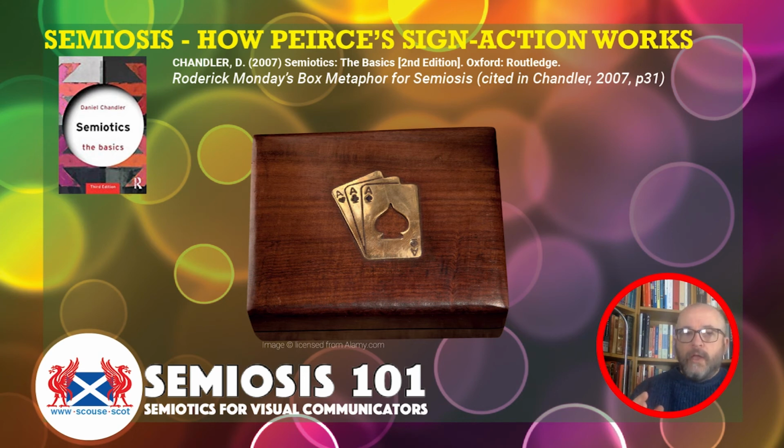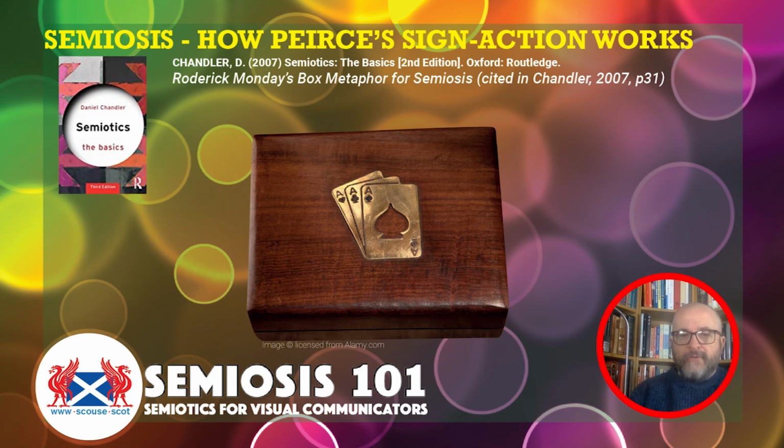Within Daniel Chandler's excellent book, Semiotics: The Basics, he talks about Peircean theory, and he uses a metaphor that, if I'm correctly remembering it, one of his students, Roderick Munday, developed to explain what semiosis is and how semiosis works. And he uses the metaphor of a box. So that's what we'll focus in on for the majority of this 10-minute talk.